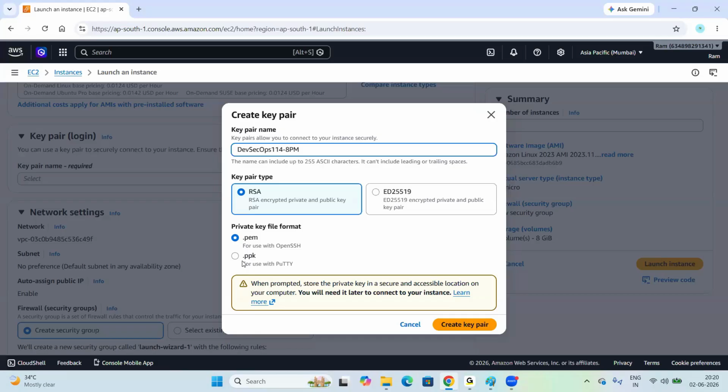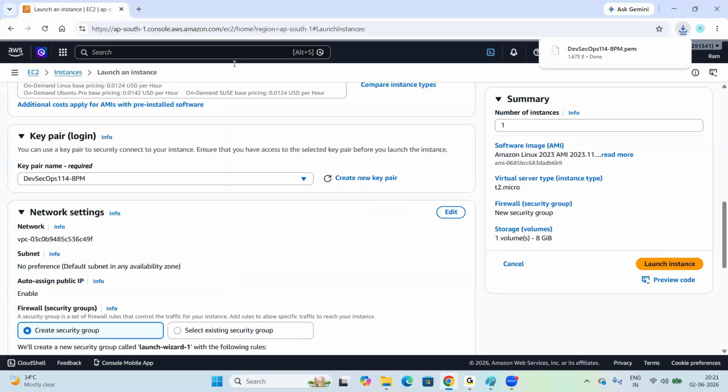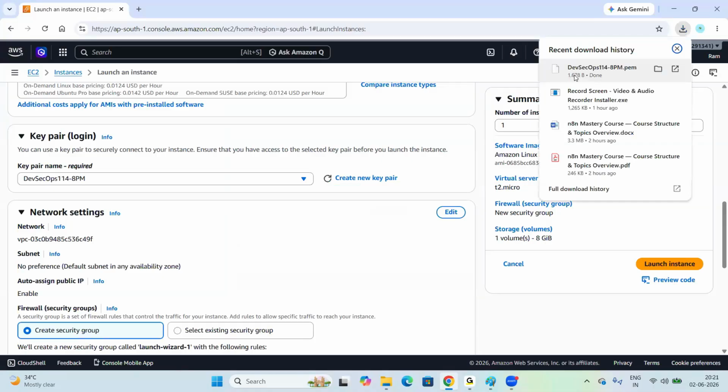PPK full form is PuTTY Private Key. Both will work. For now, we can select the first one, PEM only. So click on create key pair. Once you click, look at my screen here. The key pair is downloaded. So this is the key pair.